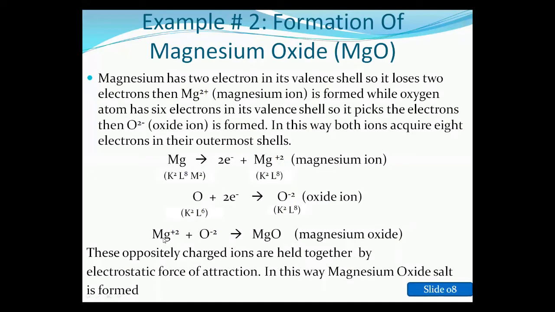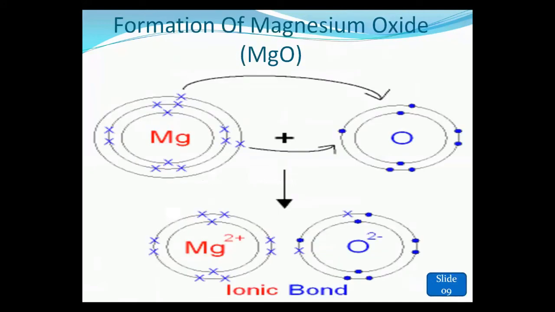Now, magnesium loses 2 electrons, so a magnesium ion is formed, and oxygen gains these 2 electrons, so the oxide ion is formed. Because of these opposite charges, an electrostatic force of attraction is created between these two atoms, which is responsible for making a bond. This bond is called the ionic bond. In this way, magnesium oxide salt is formed. These are all about the formation of ionic bonds. I hope the concept is clear to you.